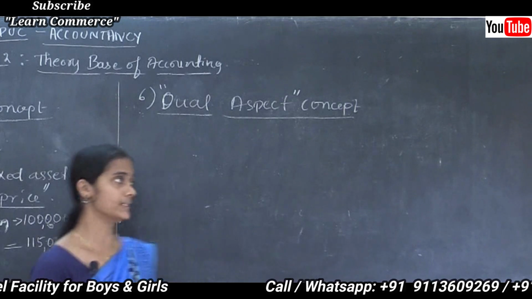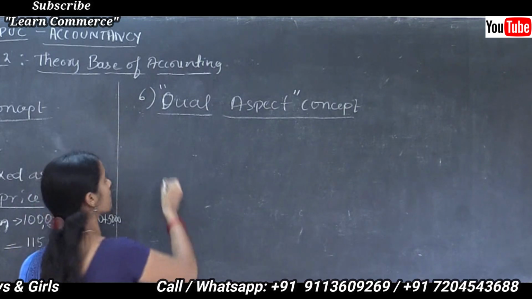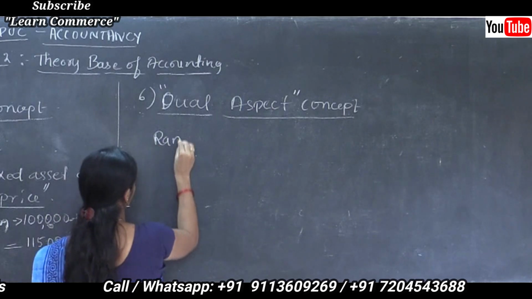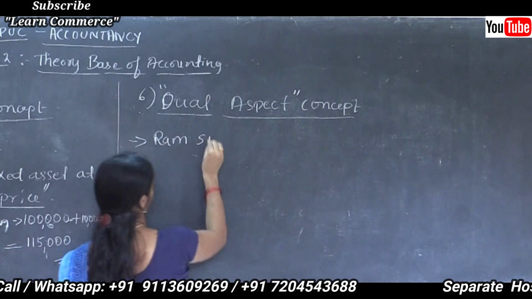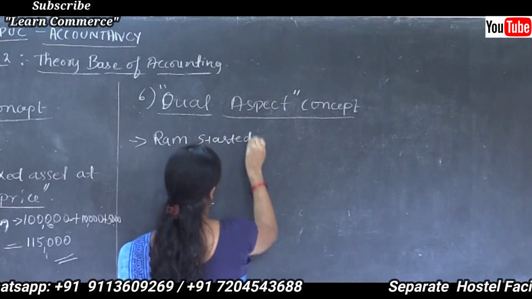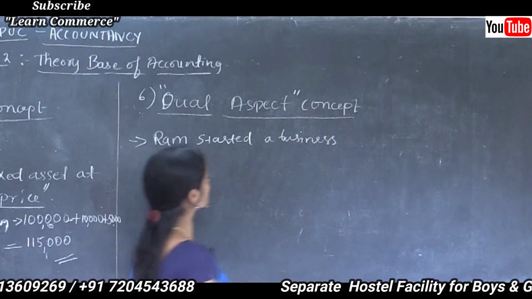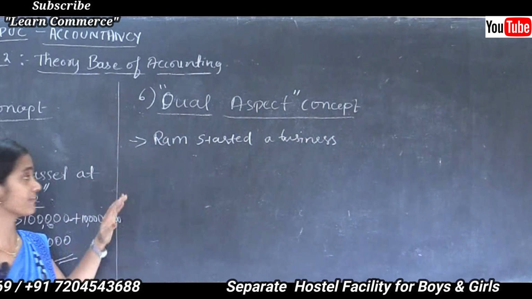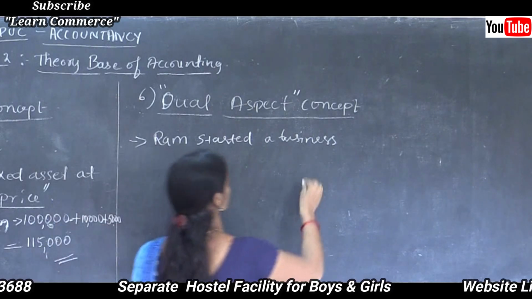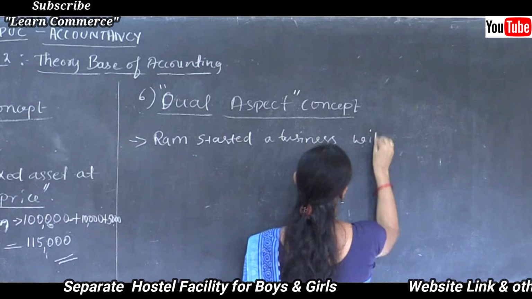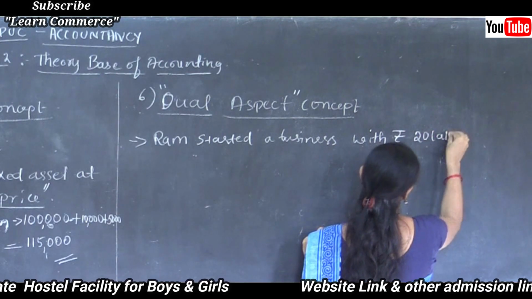Say for example, Ram started a business. What are the two accounts affected here? Can you analyze this particular transaction? Ram started a business with rupees 20 lakhs.